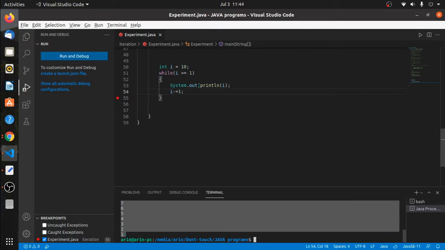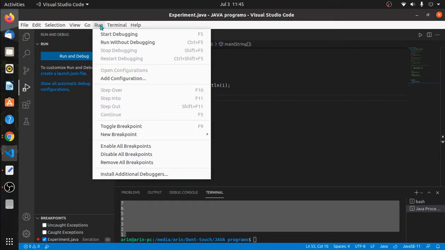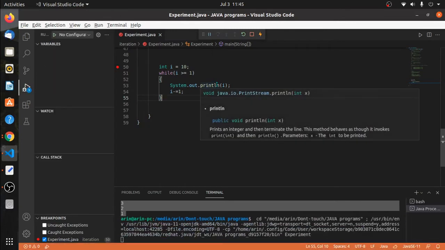Okay, so why is it entry control? Because before entering the loop body I have to check the loop condition. Let's see in the debug mode, one by one, how the computer executes the statements. So let's run this in the debug mode.